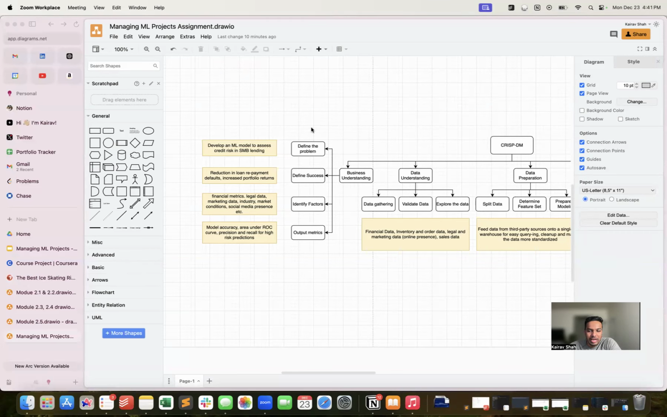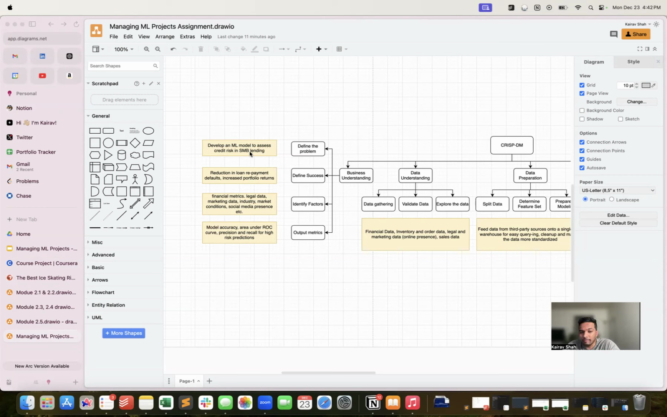The problem which I have chosen is developing a machine learning model to assess credit risk in small to medium sized business lending. I work as a product manager in the fintech space, where we give out loans to small to medium sized businesses. So it's very important that we identify which are risky businesses. When I say risky businesses, I mean those businesses who do not pay us back. This is a big problem in the industry. There is not an ideal solution because it's very specific. It also depends on market conditions. So that's the problem which I have chosen.